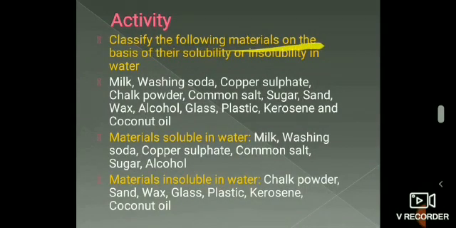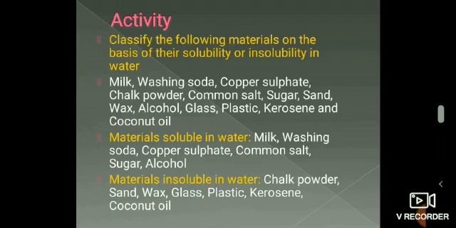Classify the following materials on the basis of their solubility or insolubility in water: milk, washing soda, copper sulfate, chalk powder, common salt, sugar, sand, wax, alcohol, glass, plastic, kerosene and coconut oil. We can classify all these materials into two groups.